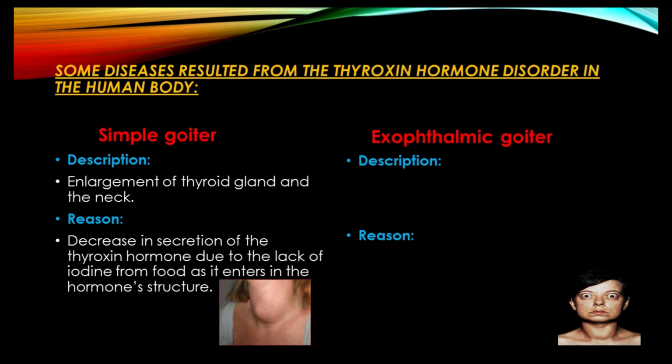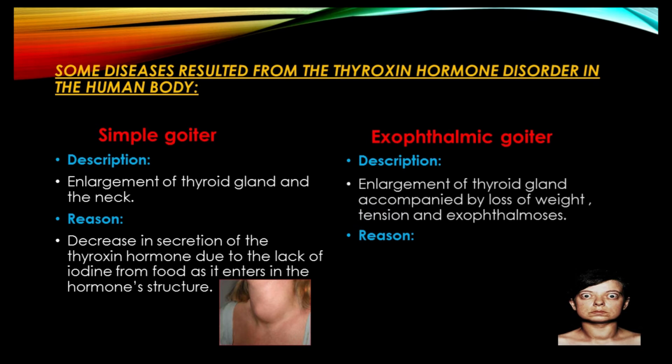Why iodine? That is because it enters into the hormone's structure. So, when your food lacks iodine, this will cause simple goiter because it will affect the performance of the thyroid gland in your body.